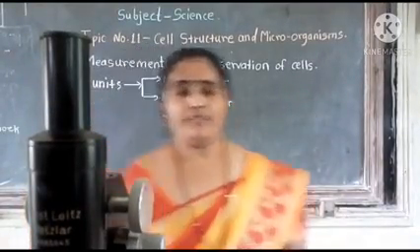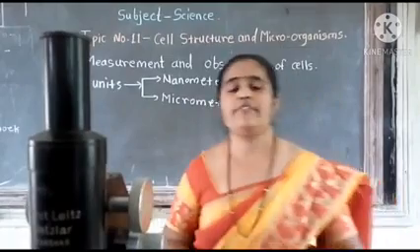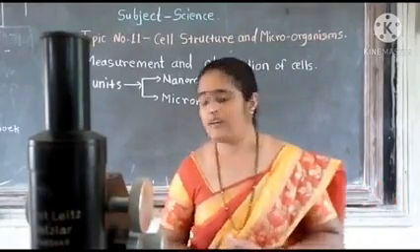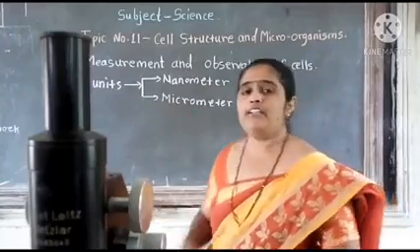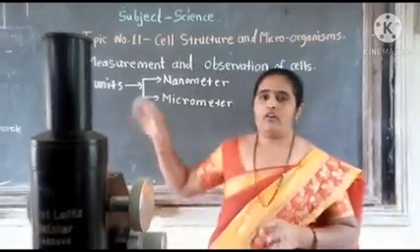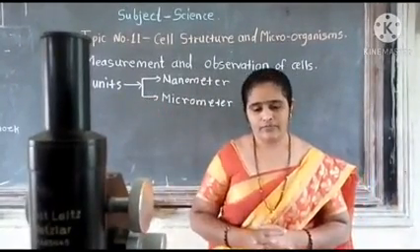Okay, different units are used for the measurement of cells, that is nanometer and micrometer. These are the very smallest units for measuring a cell.